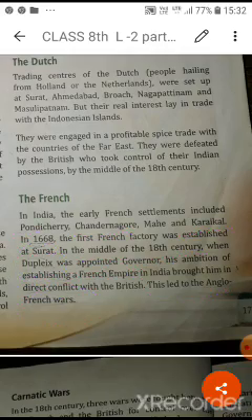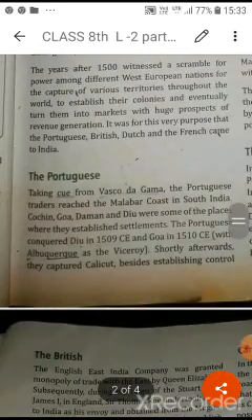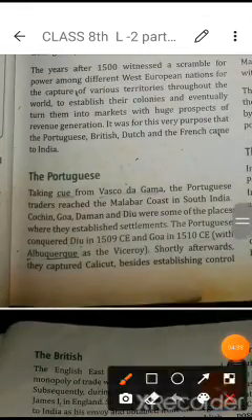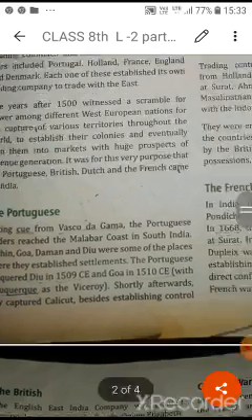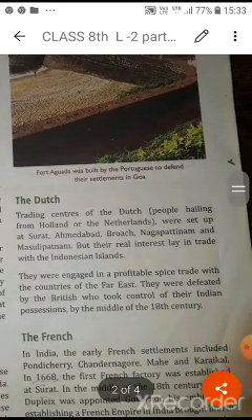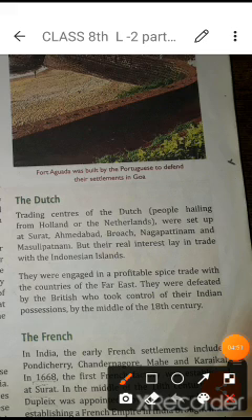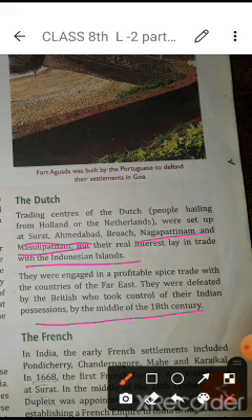So students, in this way we have learned about three European companies. Like the Portuguese, how they came, which places they occupied, and Albuquerque was the main famous viceroy. Afterwards we studied the Dutch who came from the Netherlands and Holland. They captured Surat, Ahmedabad, Broach, Nagapattinam, Masulipatnam, so many places. But by the 18th century they were also driven out by the Britishers in India.